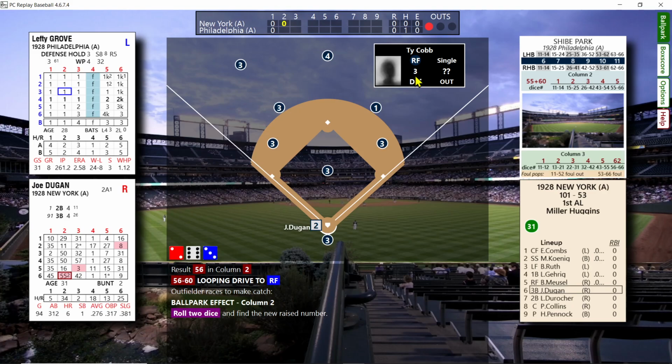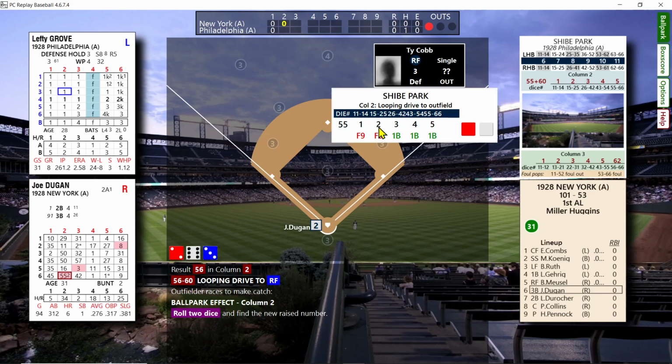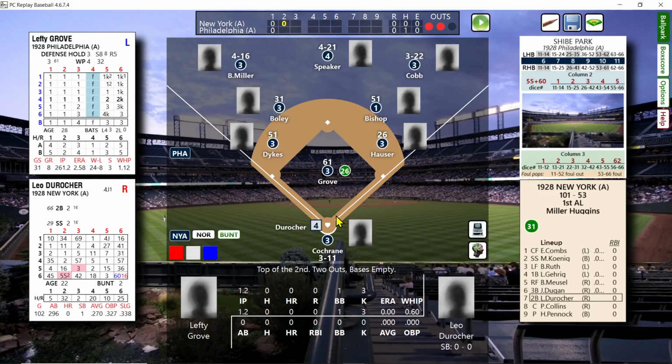It's going to have to be under 3 for Ty Cobb to make this play. And the only numbers that will come out under 3 are between 11 and 25 on the dice. And it's a 21, so it's a fly to right. He changed it to a 2, which is under his 3 defense. And he makes the play.